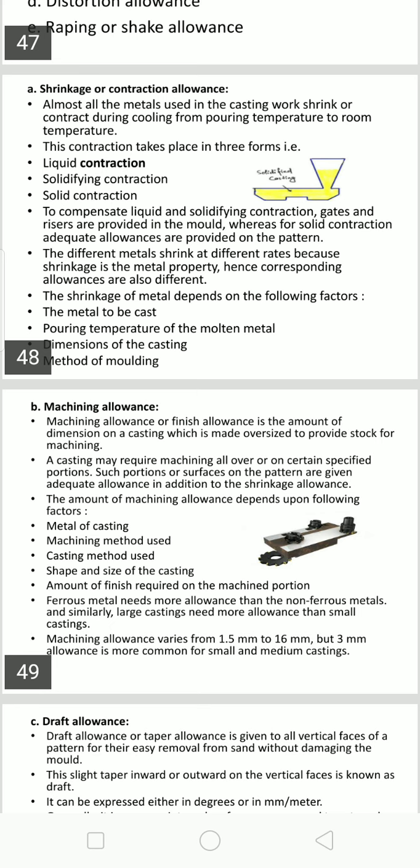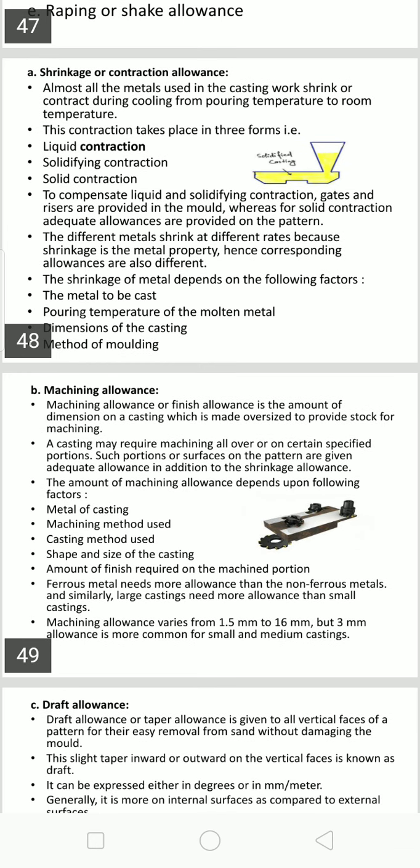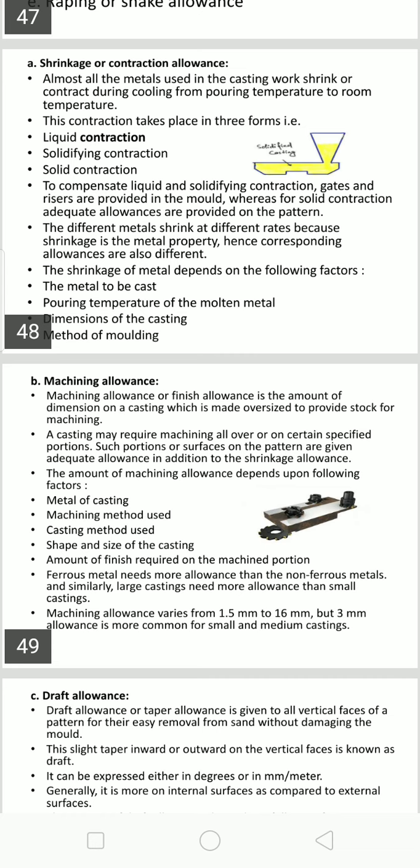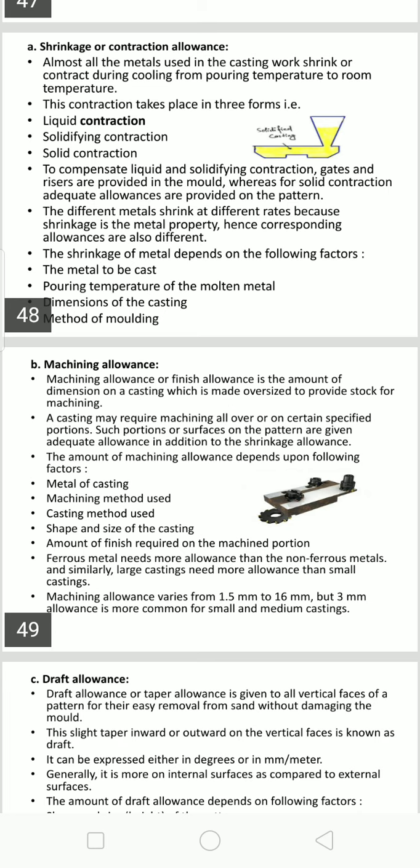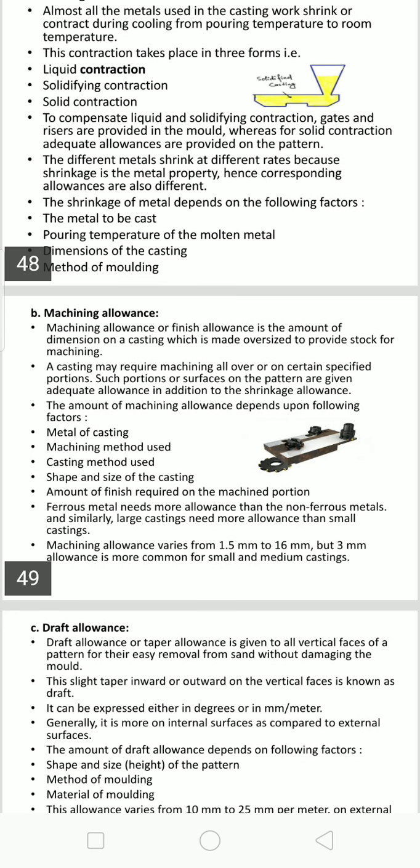First, the type of metal to be cast, either ferrous or non-ferrous metal. Then the machining method, nothing but what type of machining method you are adopting. Then the casting method, manual or machine method. Then the shape and size of the casting, and the amount of finish required on the machined portions. Ferrous metal needs more allowance than non-ferrous metals, and similarly large castings need more allowance than small castings. Machining allowance varies from 1.5 mm to 16 mm, but a 3 mm allowance is more common for small and medium castings.